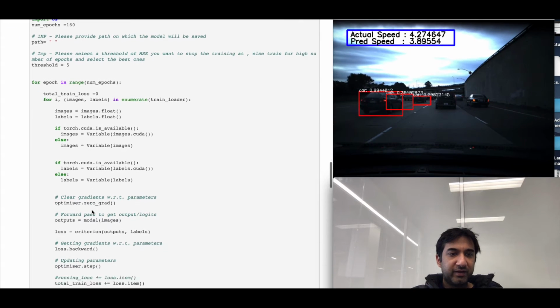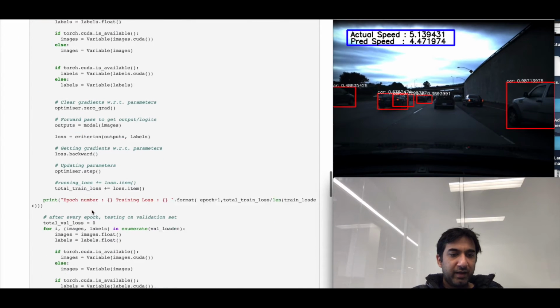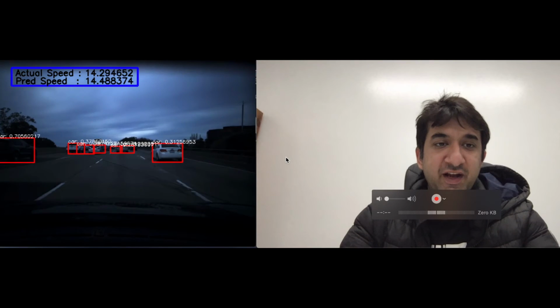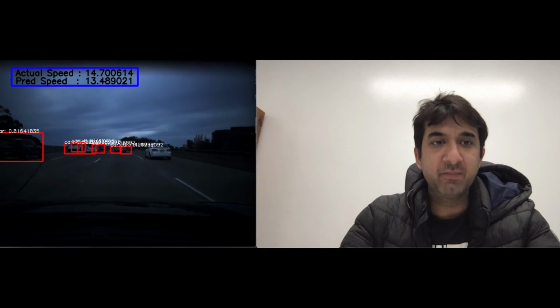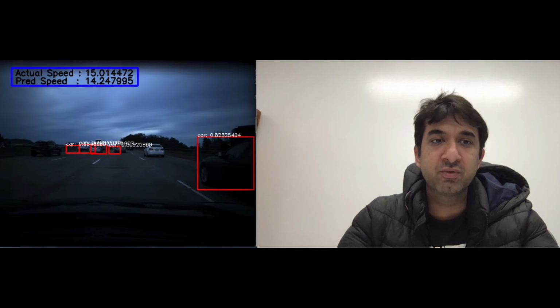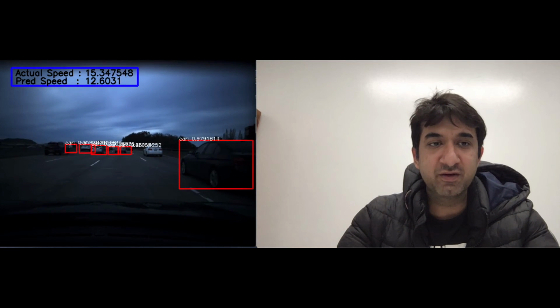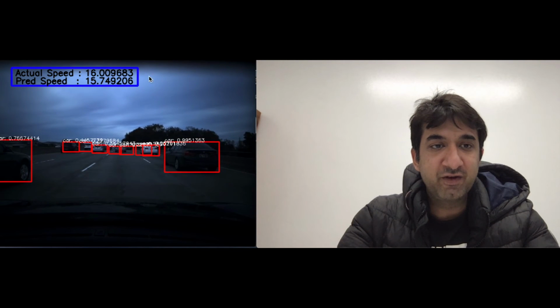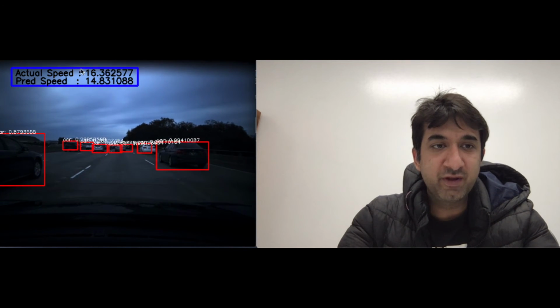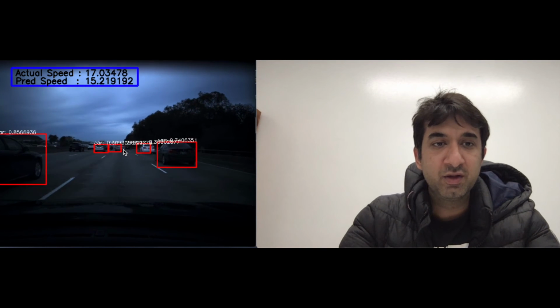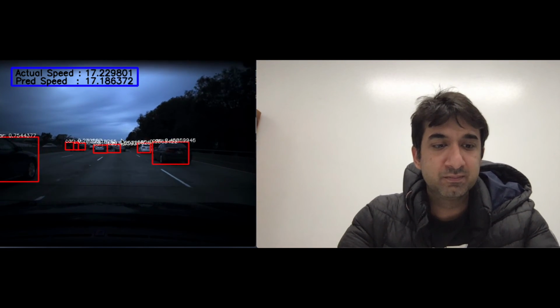Here we are training and calculating validation and training loss. With different hyperparameters and optimizers, the best mean square error on the validation set we got is 4, which is very close to the benchmark result of 3 achieved by comma.ai. On the left hand side, we have a small demo showing the actual speed versus the predicted speed. This is done using the OpenCV tool.